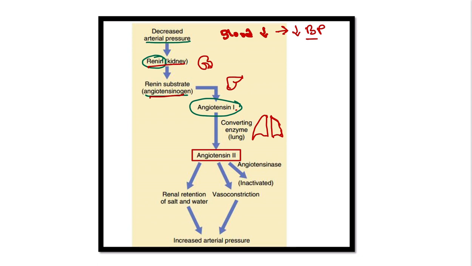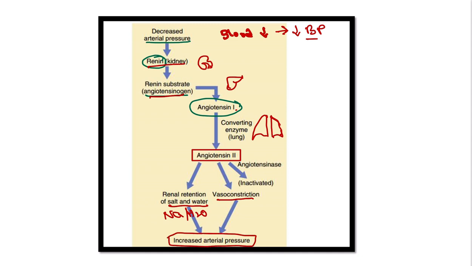Here first of all, we can see the renal retention of salt and water. That means the sodium and water are reabsorbed in the renal tubule. So in the urine, there is less amount of water, less amount of sodium ion, and it also acts on the blood vessel, and it causes vasoconstriction to increase the blood pressure, increase the volume, and finally increase arterial pressure.